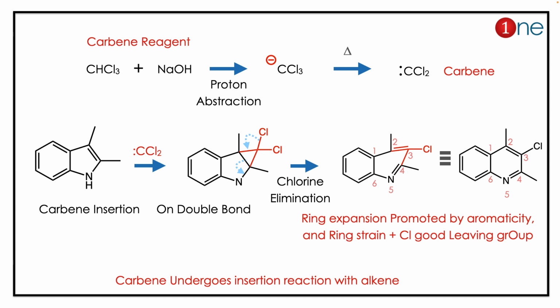So what really happened? The ring tried to open. The ring opening is driven by strain as well as the chlorine leaving group ability. Chlorine leaves, you have electron transfer. Finally you have a 6-member aromatic product. So the 5-member ring will become a 6-member ring. So the final product is also aromatic. So stability also drives this reaction.